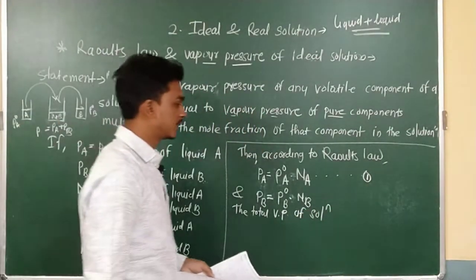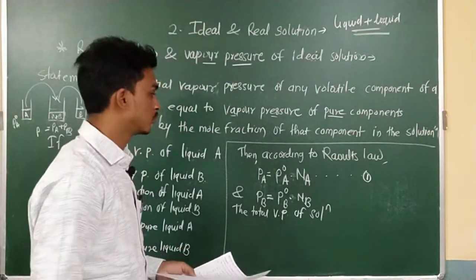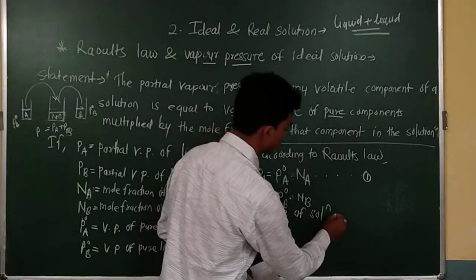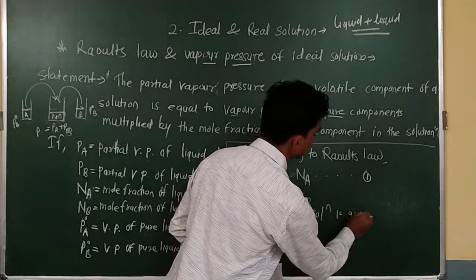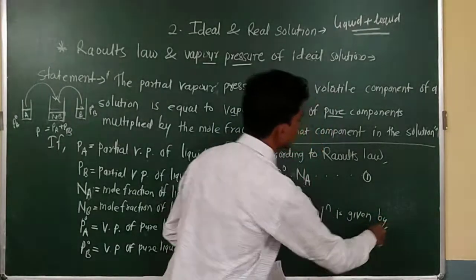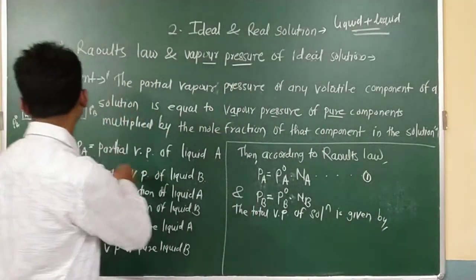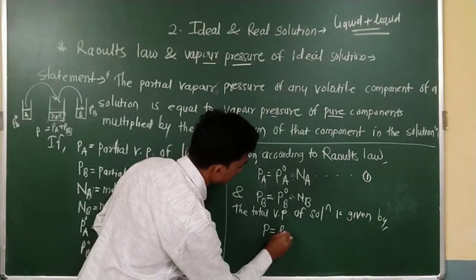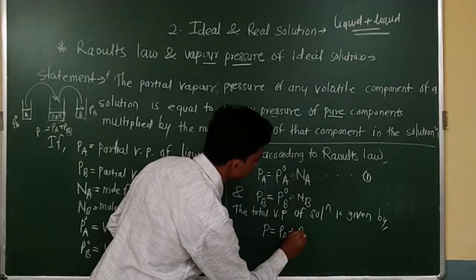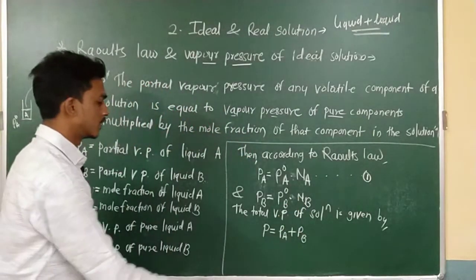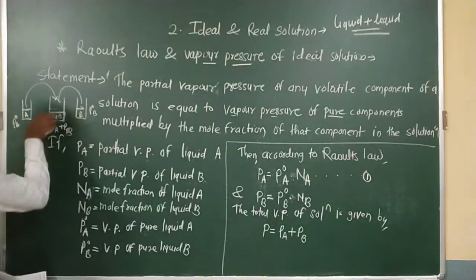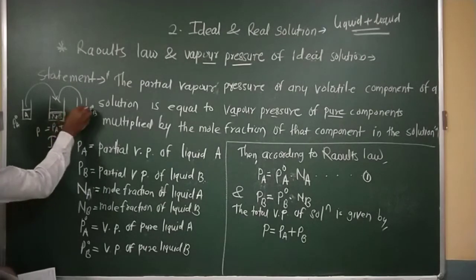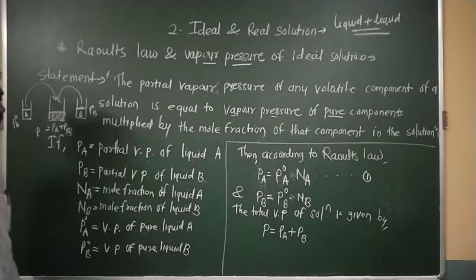All these things are very important from the exam point of view, so make notes. The total vapor pressure of the solution is given by the equation: the partial vapor pressure of component A plus the partial vapor pressure of component B. Here P is the total vapor pressure of the solution.